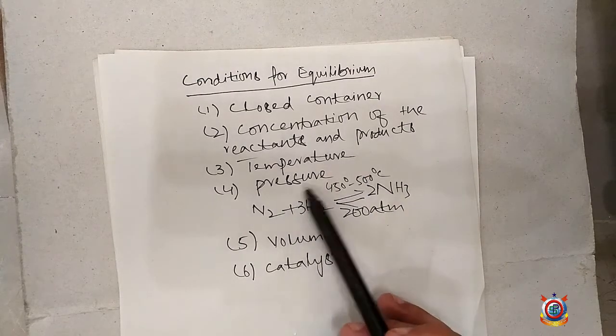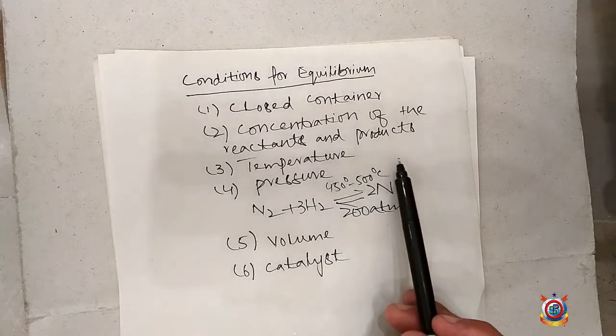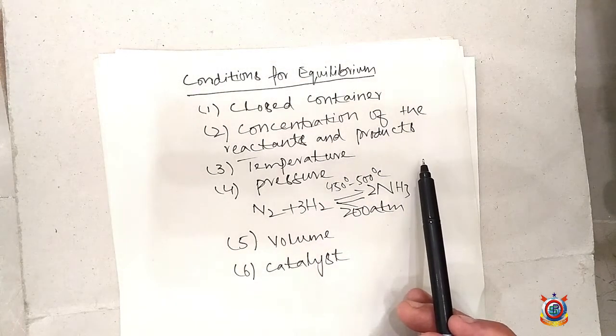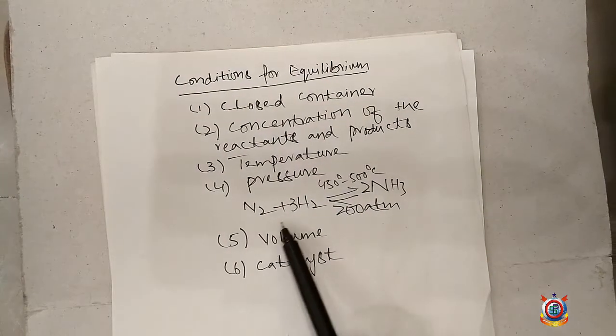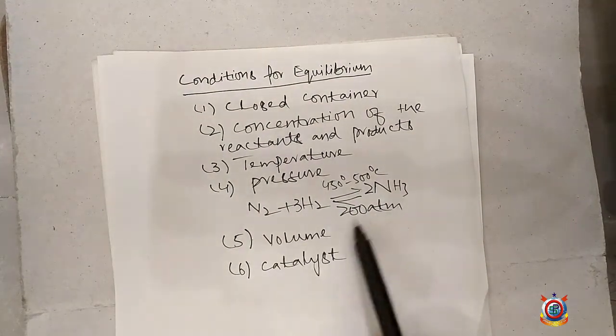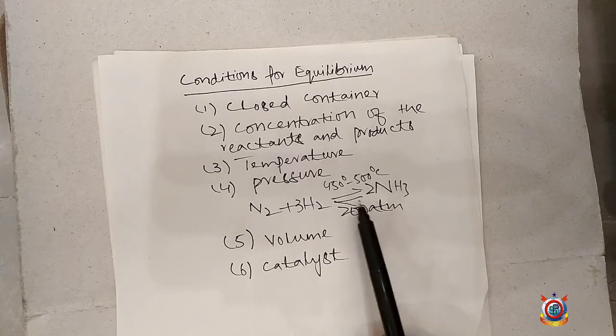The fourth condition is the pressure. Some reactions require low pressure and some reactions require high pressure to attain the position of equilibrium. For example, the formation of ammonia gas requires about 200 atmospheric pressure.